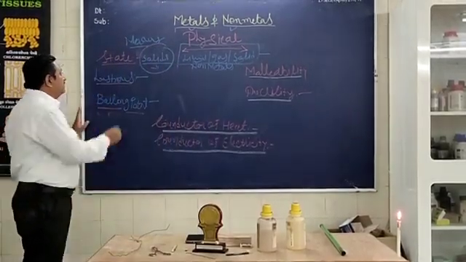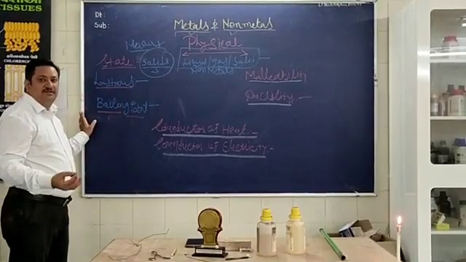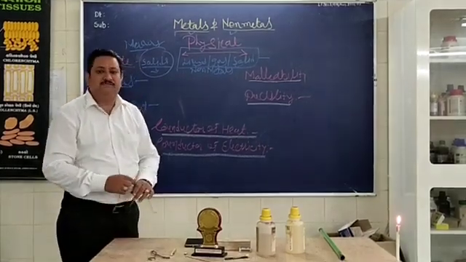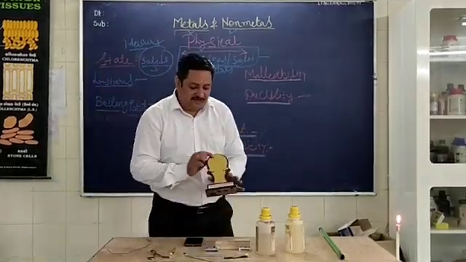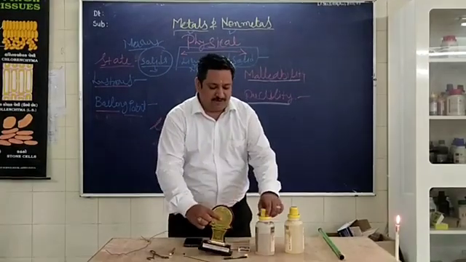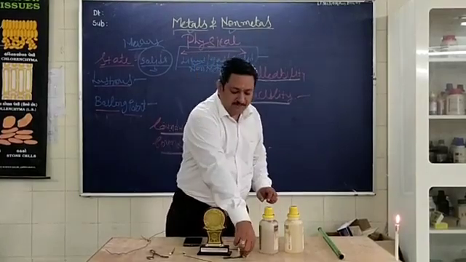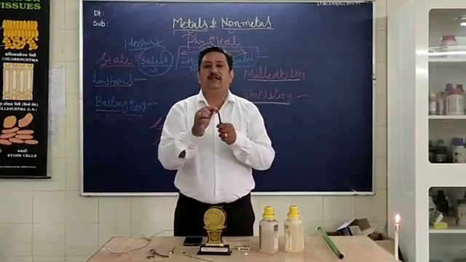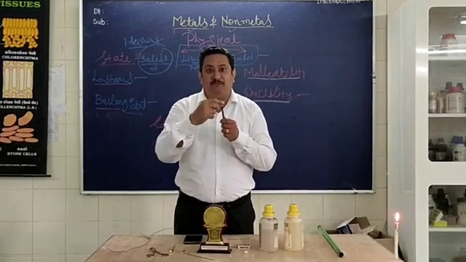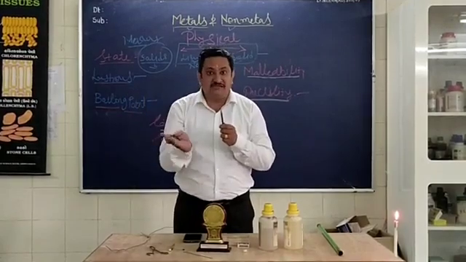As I mentioned, what are the physical properties? Take the first one. What are lustrous forms? Lustrous form, what is it? It's very easy, whether it shines or not. You can see in this, very easily understand this metal shines. But what about this bromine? It's not shiny. As I told you, this is also a non-metal, and so is lead. Have you seen in a pencil whenever you sharpen any lead, does it give brightness?